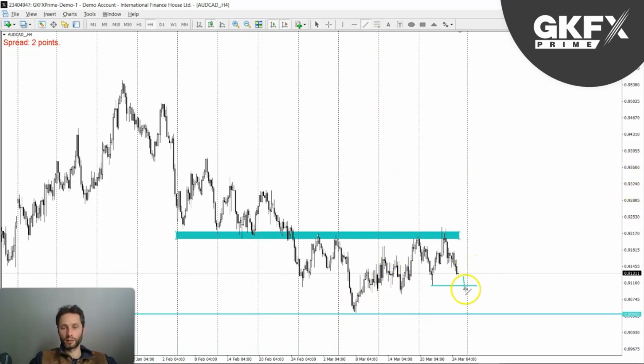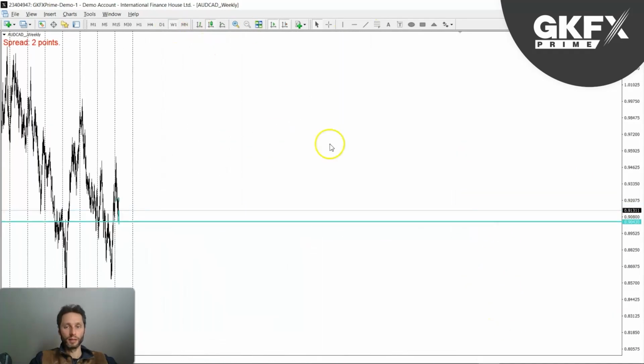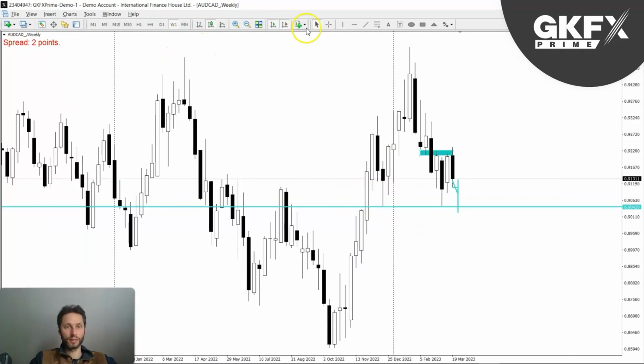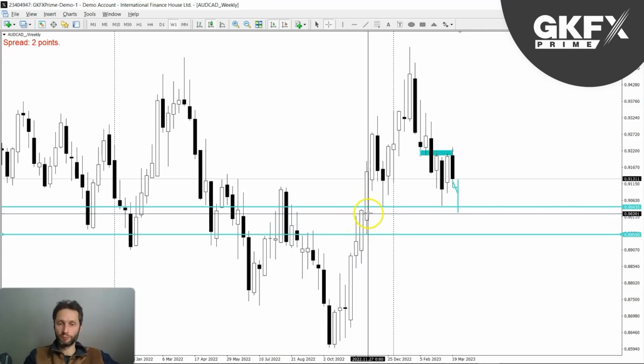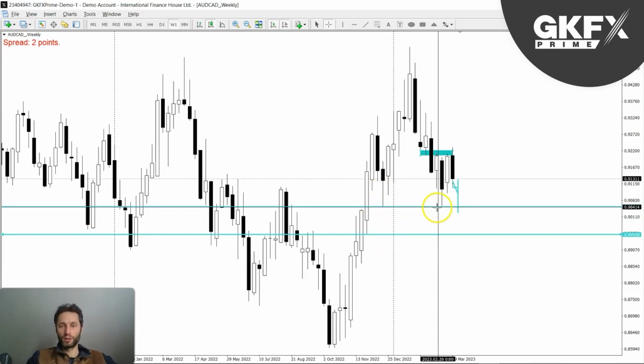So something like this break, pulling back to get a better price, and then continuing to the downside. That's the first target, and then the second target would be this obvious low down here. Or if you want to be a little bit more conservative, I would say that this low down here would be a much more reasonable place to aim for if we get a break through these lows.